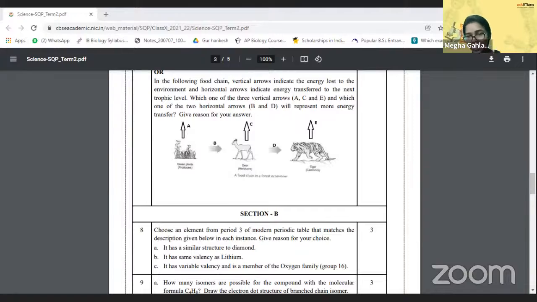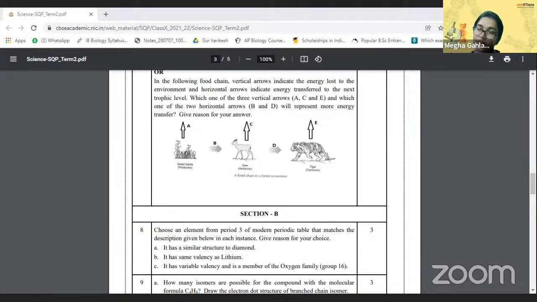Yes, Janani, that is correct as well. Let's just discuss the question for the sake of other students as well. Now, see, the energy might go into the digestion, it might go into the reproduction, it might go into running away from the predators. So there are a lot of things. An average of 10% of energy from the food is going to be passed on to the next level of the food chain.